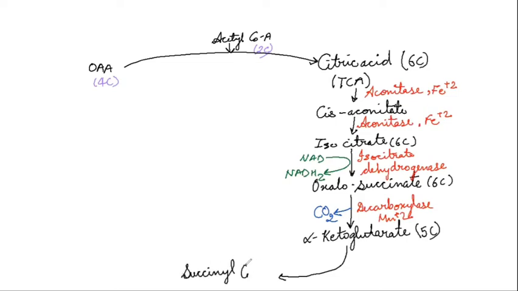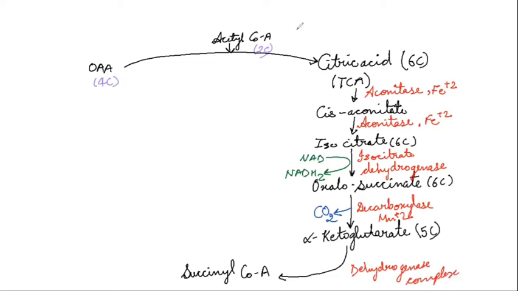Succinyl coenzyme A. And this conversion is done in the presence of an enzyme which is quite similar to the pyruvate dehydrogenase complex. So here we have this dehydrogenase complex. And here what is being formed?